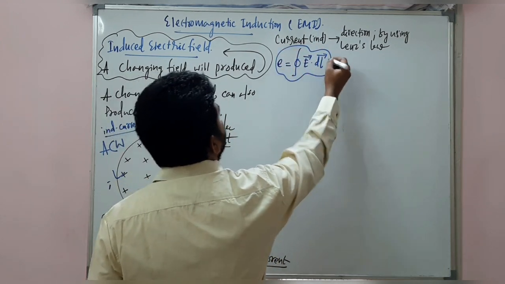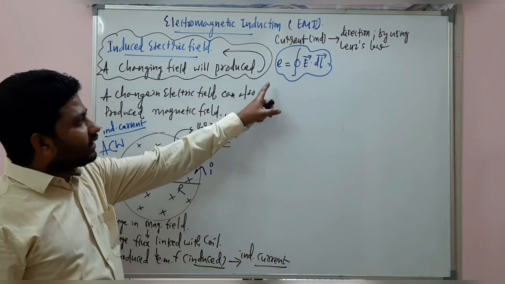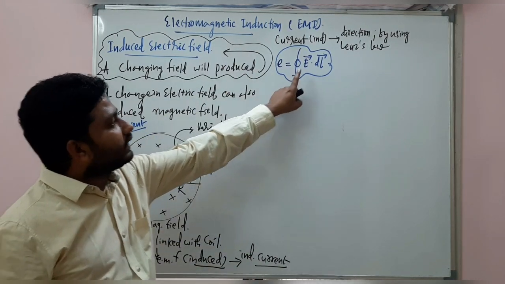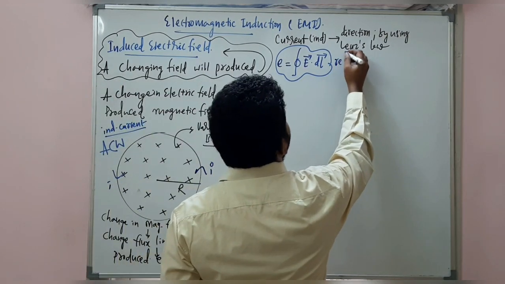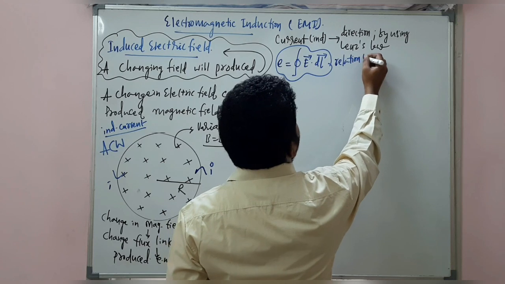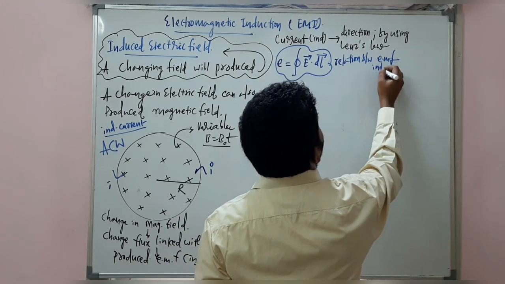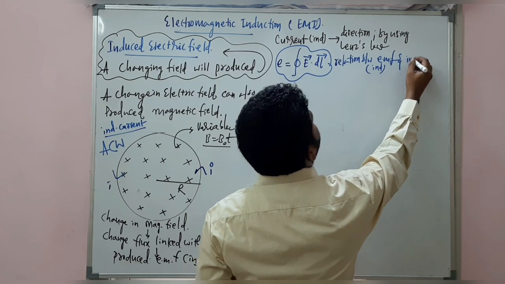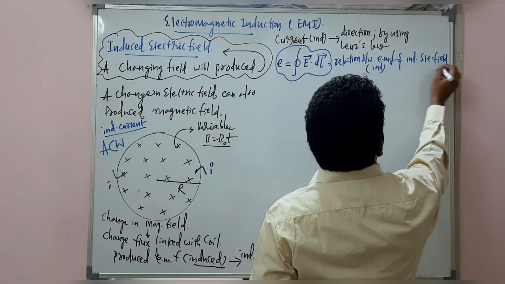It's not required now. Just try to remember this as a formula. EMF is equal to the integral of E bar dot dl bar. So this is the relation between induced EMF and induced electric field.